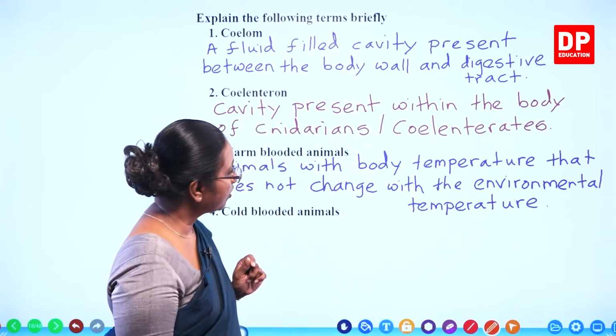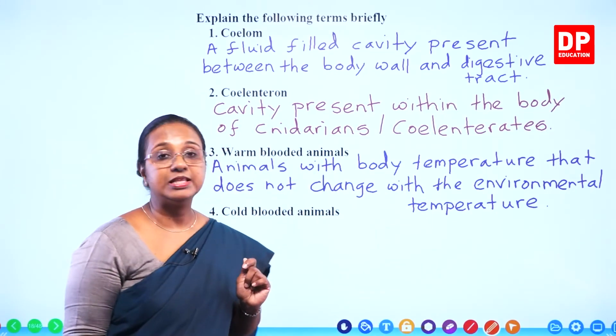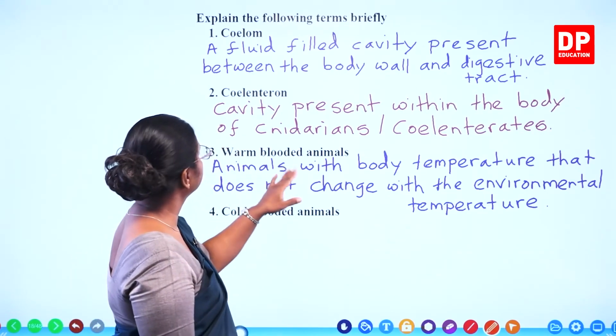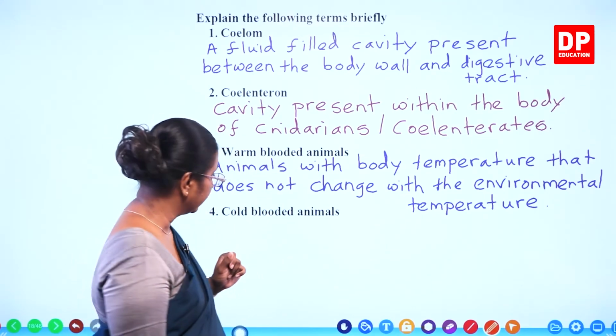So animals with body temperature that does not change with the environmental temperature, these animals are known as warm-blooded animals.